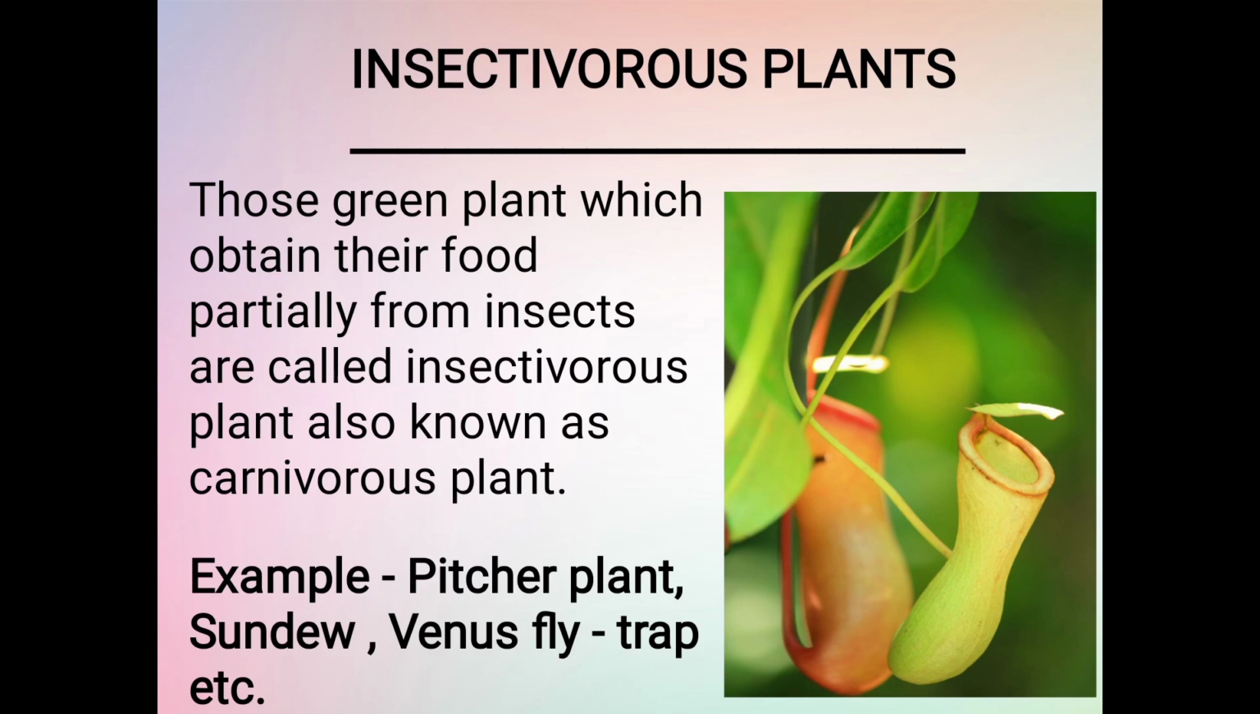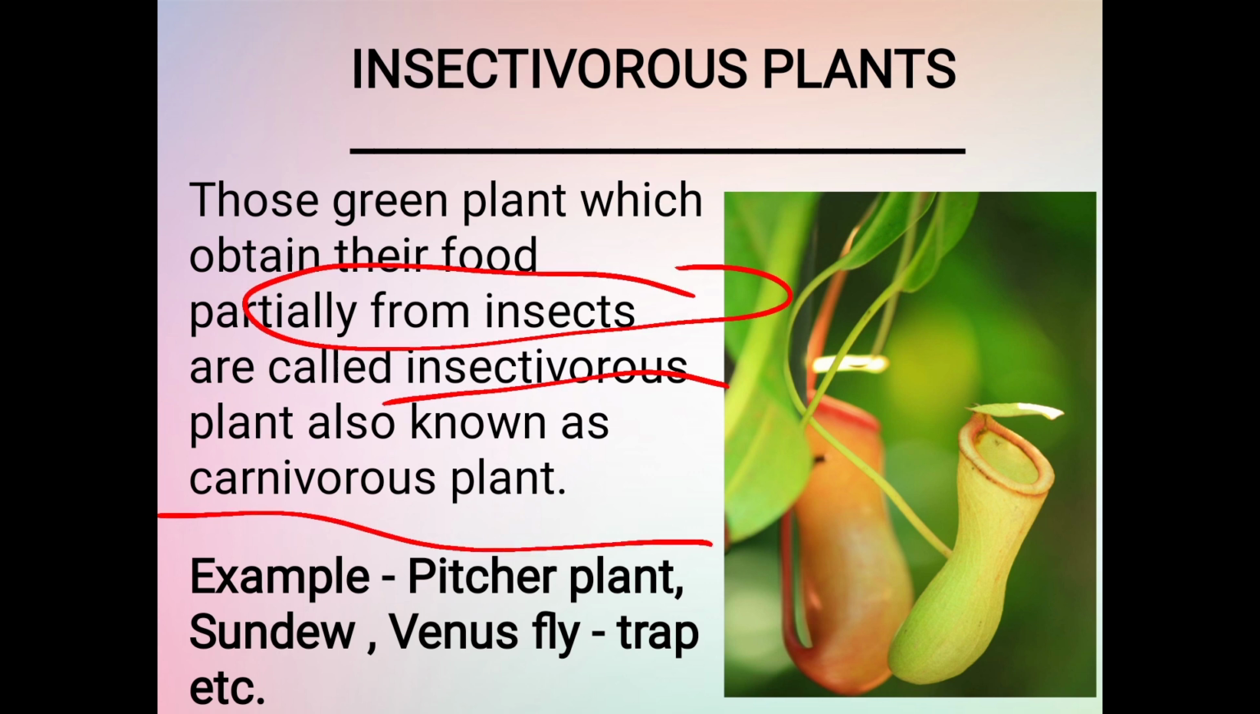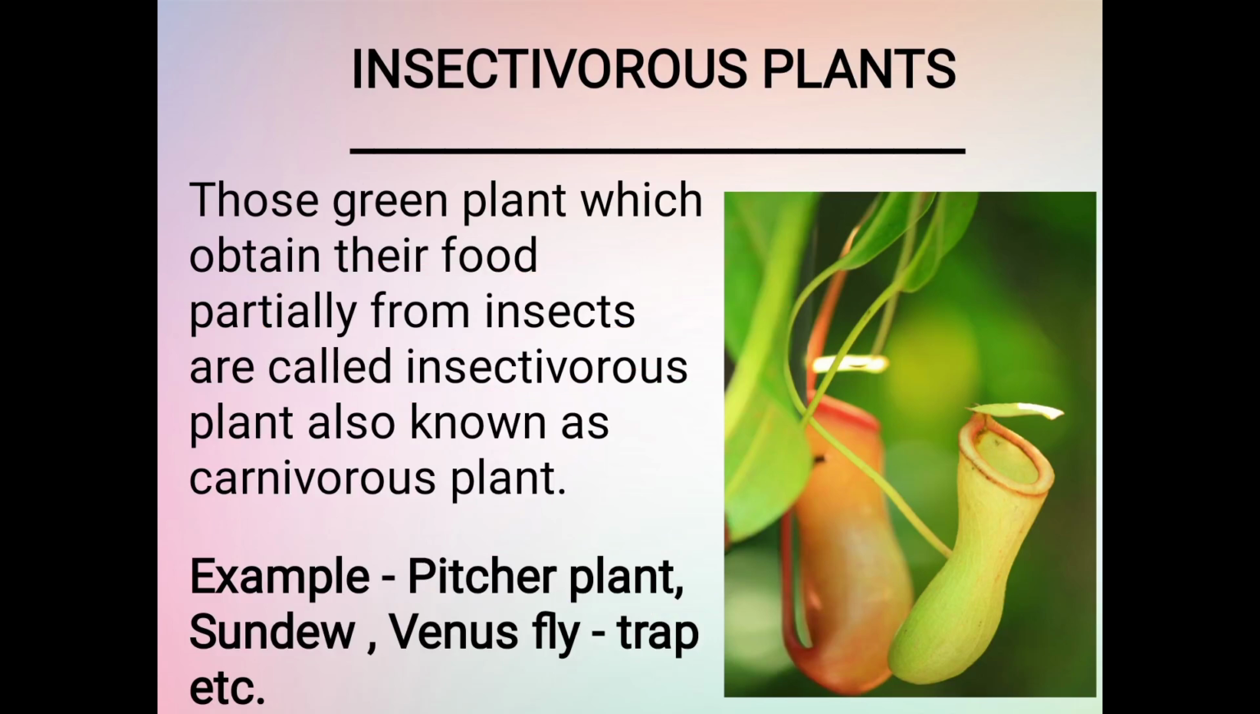Insectivorous plants. Those green plants which obtain their food partially from insects are called insectivorous plants, also known as carnivorous plants. Examples: pitcher plant, sundew, Venus flytrap, etc. Here in this picture you can see the pitcher plant.